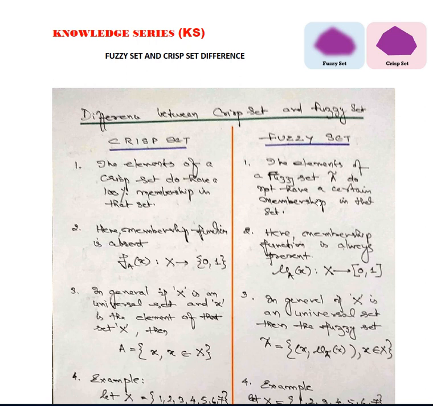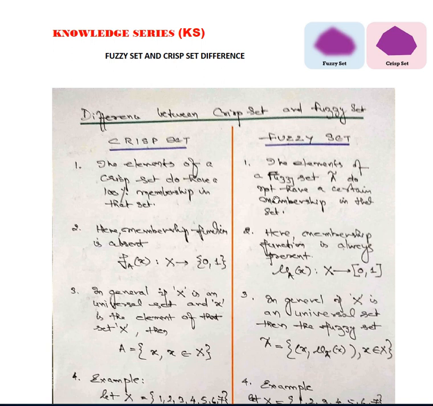So when we talk about the fuzzy set as compared to the crisp set, the elements of a fuzzy set do not have certain memberships. That means the membership, as compared to the crisp set, will have a range between 0 to 1.